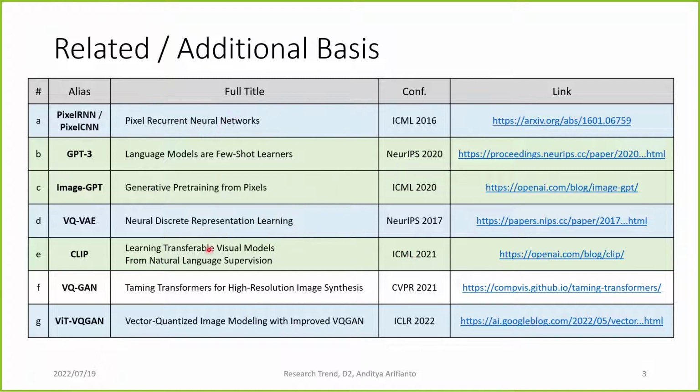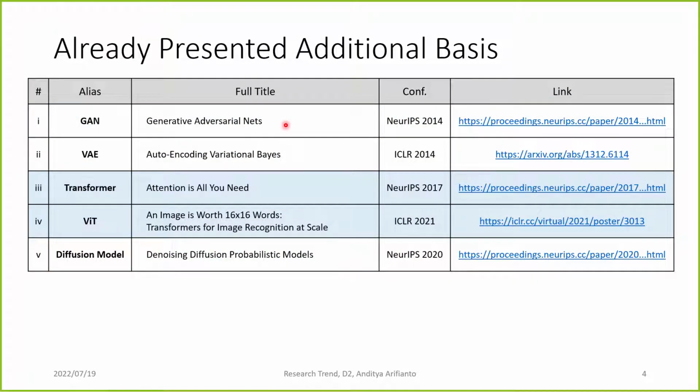I will talk about these seven pieces of research just briefly, as additional basis for the main papers. And this is also something that I have already presented or talked about before.